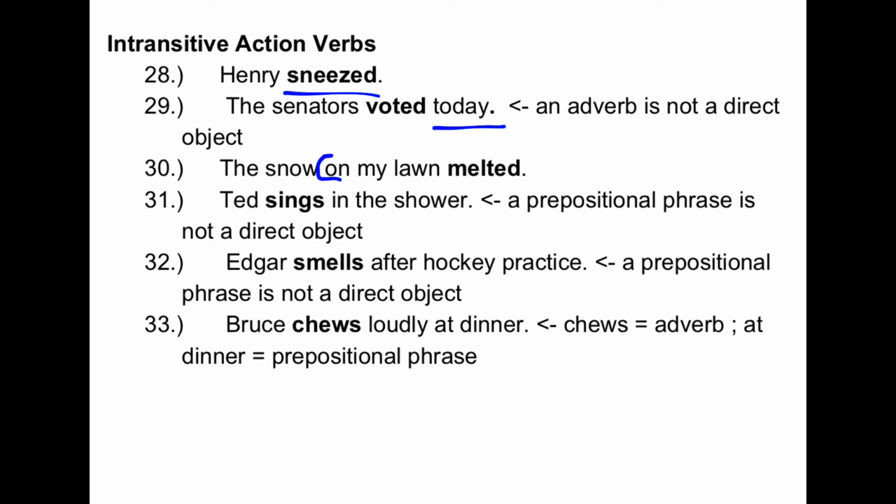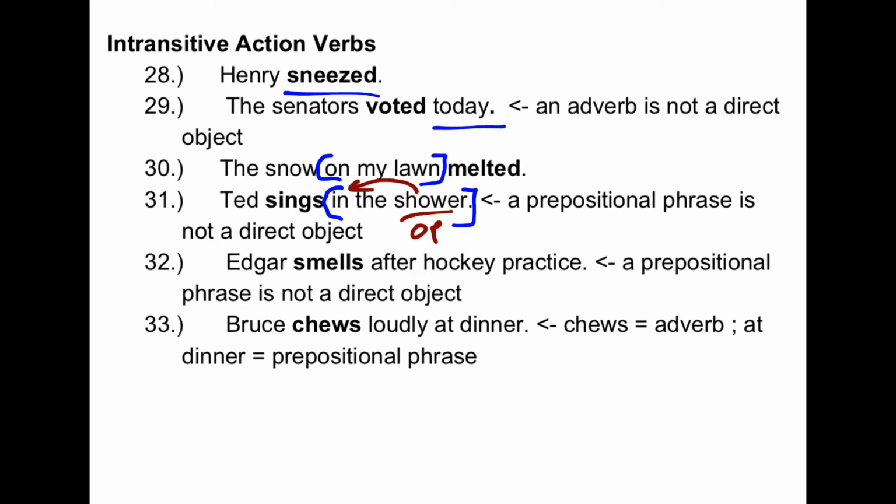We can also throw in some prepositional phrases here between the subject and the verb that might confuse things. The snow on my lawn melted. Melt is still intransitive. If you say Ted sings in the shower, that's still intransitive. There's not a noun after sings that answers the question what or who. In other words, a prepositional phrase is not a direct object. The only noun here, shower, is the object of that preposition. It goes with the preposition, not with the noun.